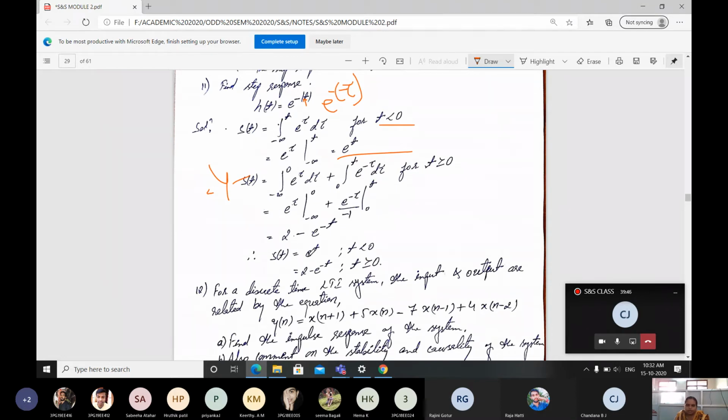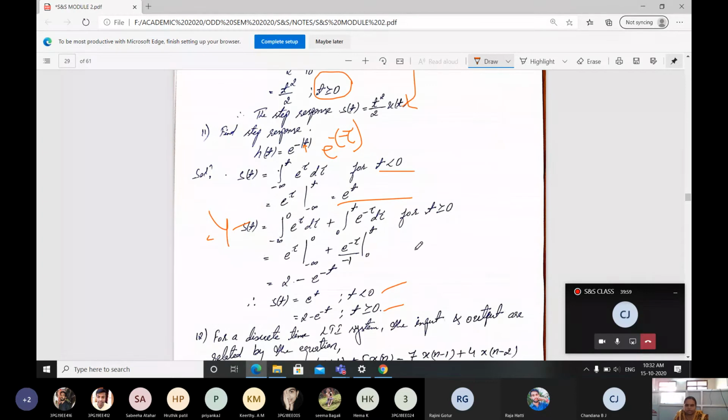Therefore, s of t is going to be e power t when t is less than 0, and when t is greater than or equal to 0, you will be getting 2 minus e power minus t. Okay, each of these problems is important.